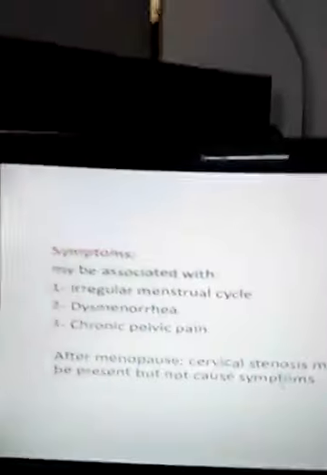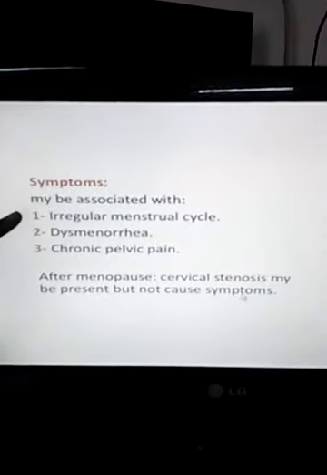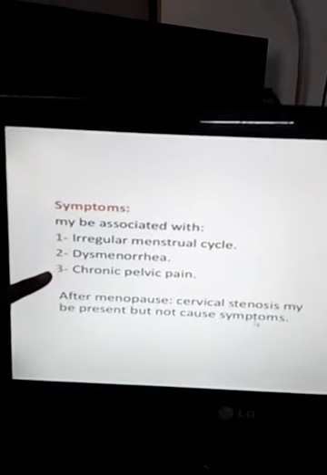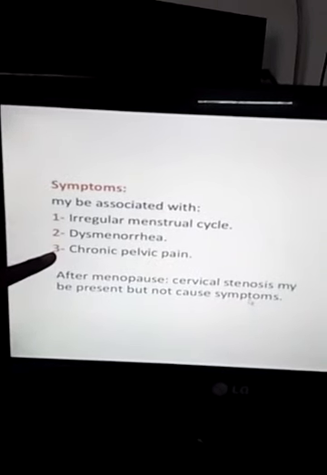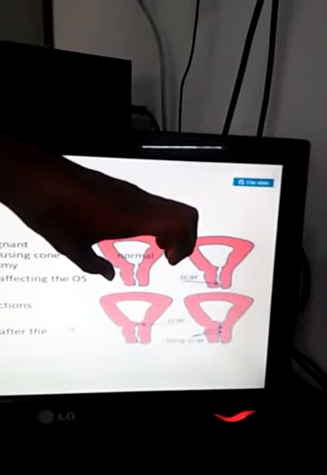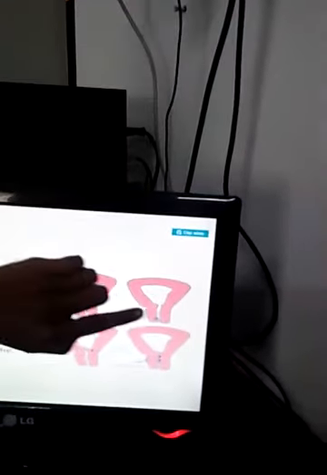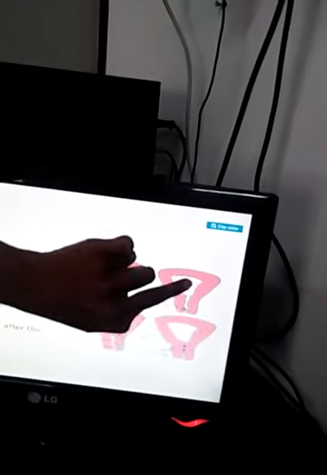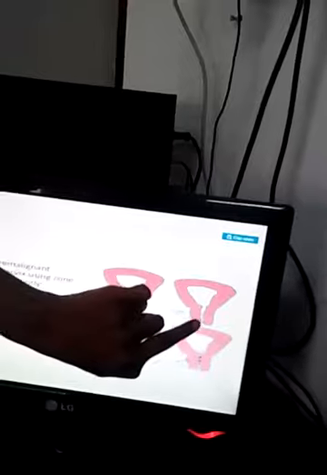It may be associated with irregular menstrual cycle, dysmenorrhea and chronic pelvic pain. Why is this? Whatever bleeding has to take place normally, due to this constriction the discharge from the endometrium is not regular, so it leads to irregular menstrual bleeding.